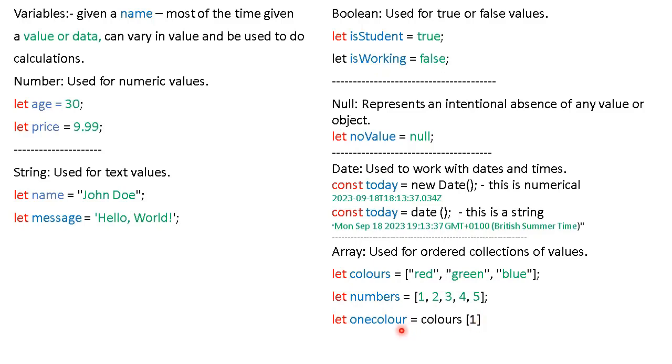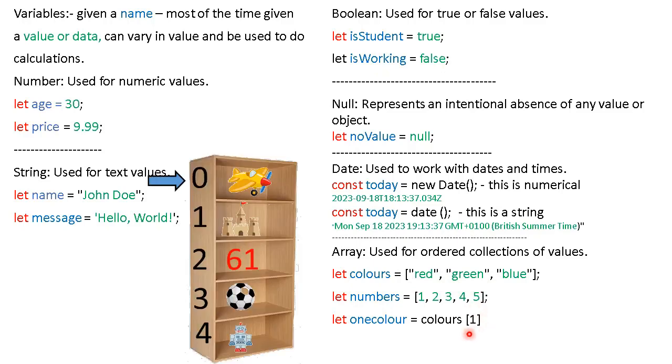Do you think that this one color is going to have the text in red? Well, if you thought that, you'd be incorrect. Now why? The correct answer is green. What we have to remember with array variables is they start from the number 0. Unlike the way that we normally count starting from the number 1, arrays start from the number 0.